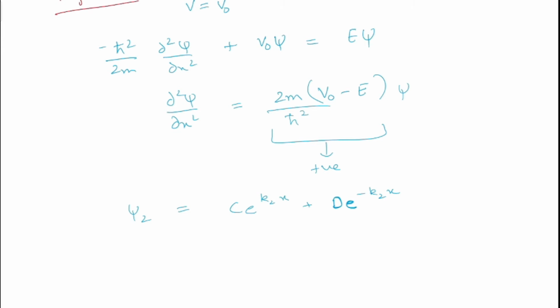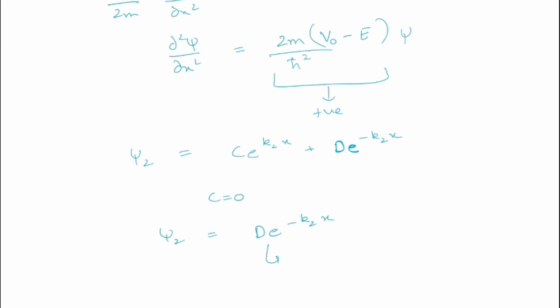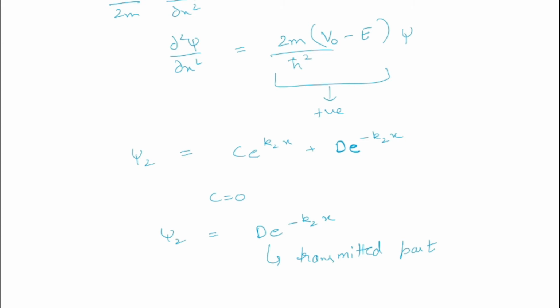Now we have two terms here. One is an exponentially increasing term and the other is an exponentially decreasing term. But the wave function will always be finite, so C has to be 0 so that phi 2 is always finite. So our phi 2 becomes D e to the power minus k2x. So in region 2 we have an exponentially decaying function and this quantity is non-zero. So where does it come from? It must be the transmitted part. So now we have proved mathematically that we have reflected and transmitted parts.